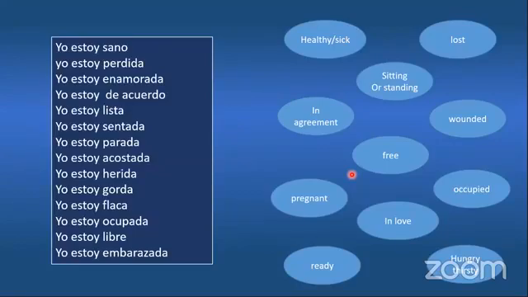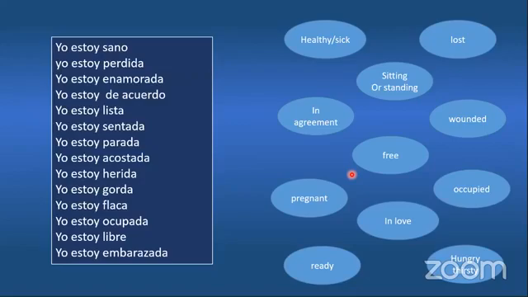I'm going to read the sentences on the left-hand side, and you are going to try to figure out what the meaning of those is. And the meanings are in the bubbles on your right-hand side. Okay, so listen to my pronunciation.